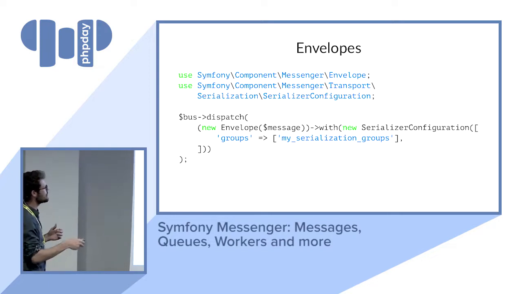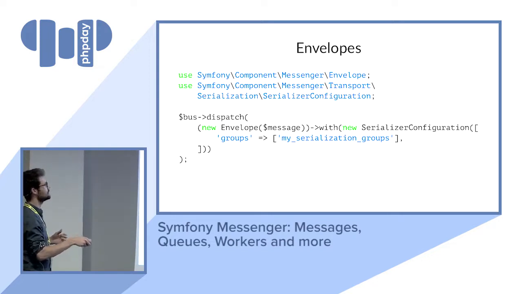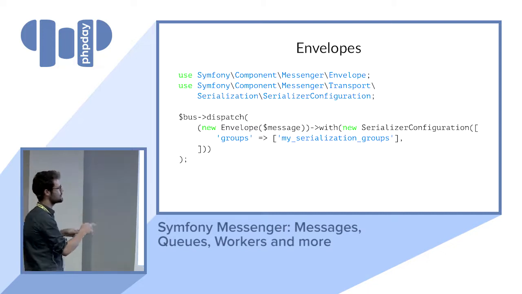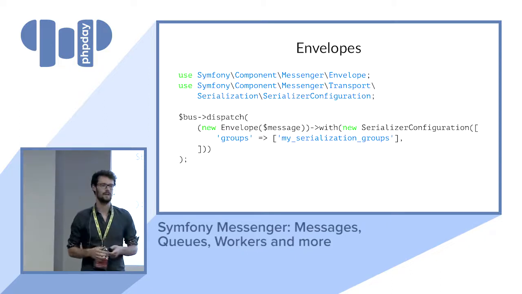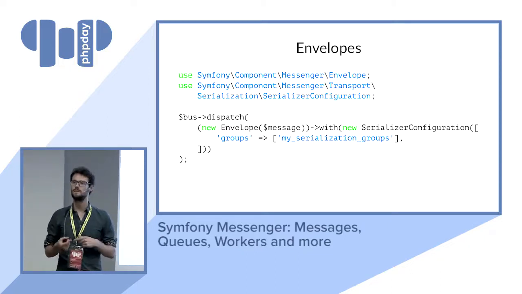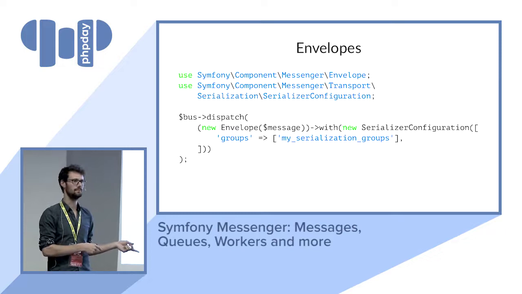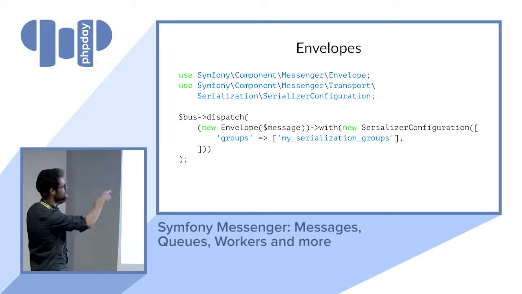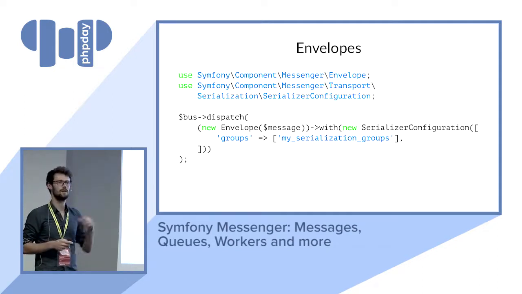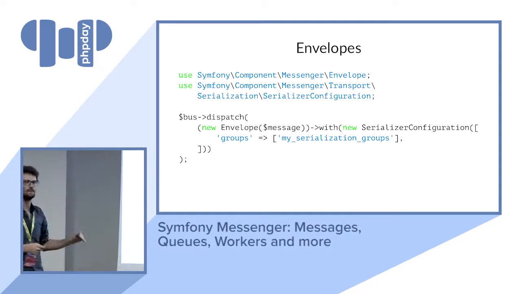So you can also dispatch a message within an envelope with some items. In this example, you've got a serializer configuration item. It means that when the message is going to be serialized by the transport, it will use the Symfony serializer groups, my serialization groups. There is the same one for validation as well, if you want to have some validation groups when the message goes to the bus and is validated by the Symfony validator component. Obviously, you can create your own.